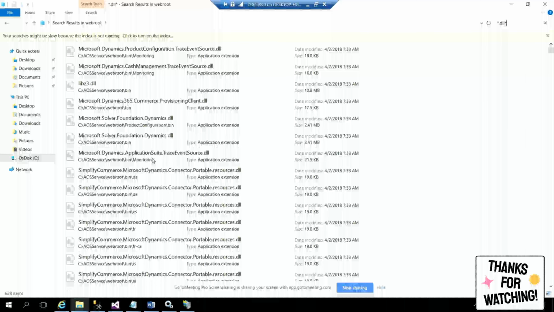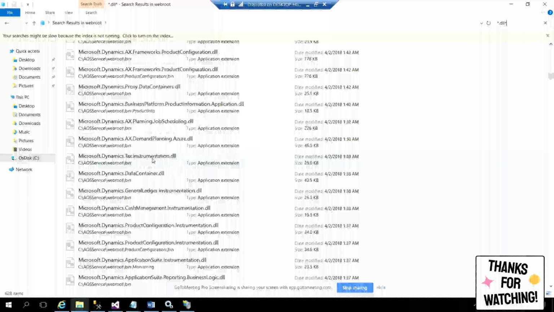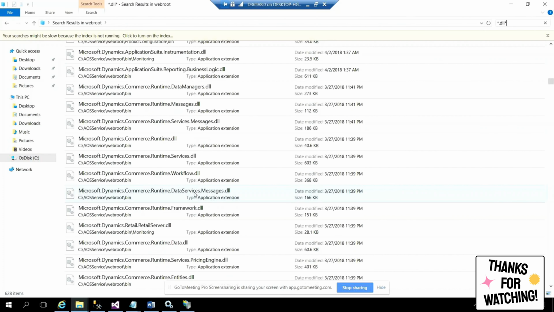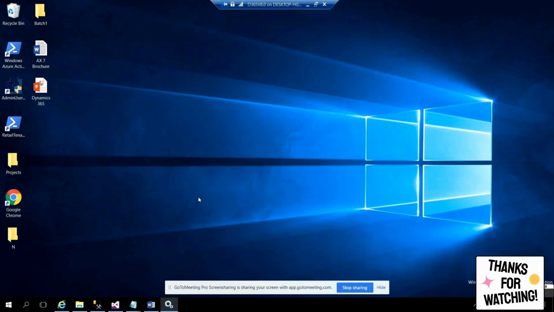You can see the application suite and stuff. I don't know if you are familiar with these things. If you ever went to the architecture stuff, you'll see it in Google. That's why I'm showing. Okay, there are a lot of things. When it is Microsoft Dynamics, the code of Dynamics AX will be compiled into these DLLs. So never ever delete them. You'll lose some functionality. Okay. Now let's close this. That is about your AOS.